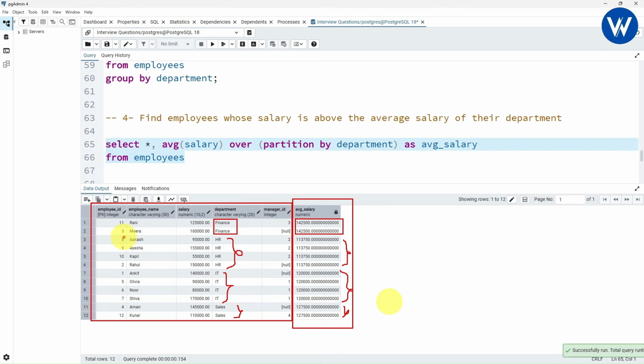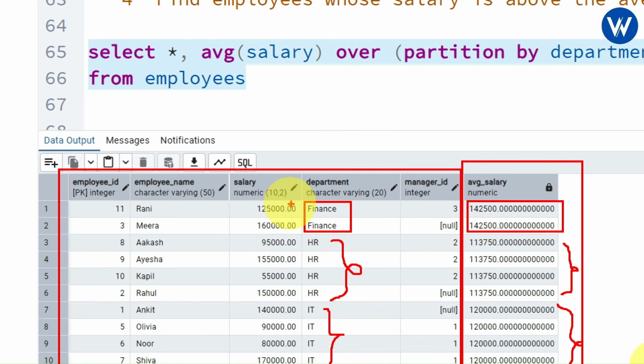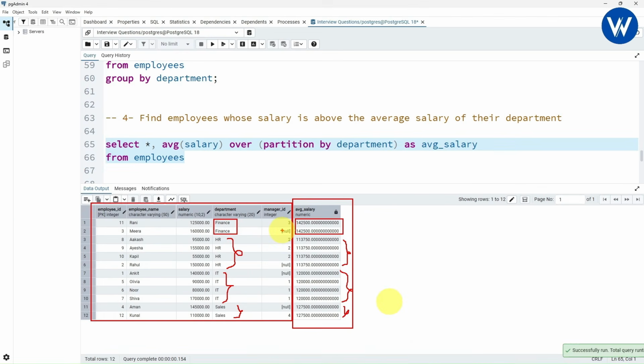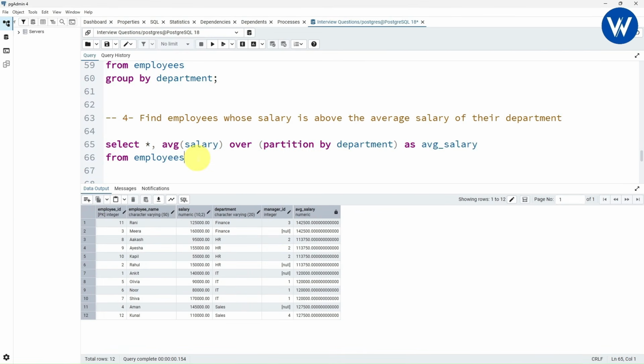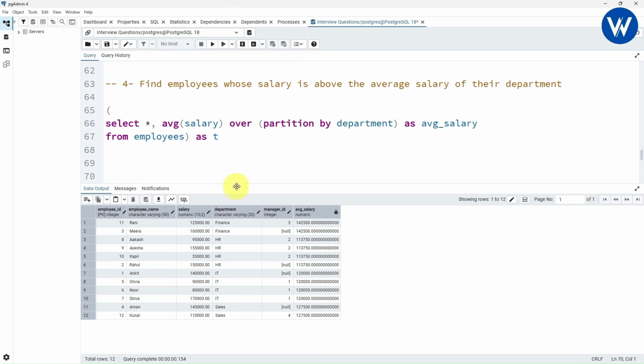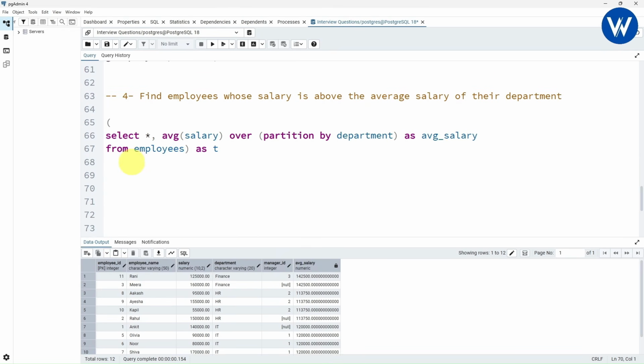Now from this table we need to find only the employees whose salary is more than the average salary of their department. I hope you guys understood the question, right? Now what we will be doing, we will take this query, which is the subquery, as a table. So here I will give the temporary table name, open the bracket, close the bracket, and I will give this subquery the name T. So I will give the temporary name for this table, which is the subquery.